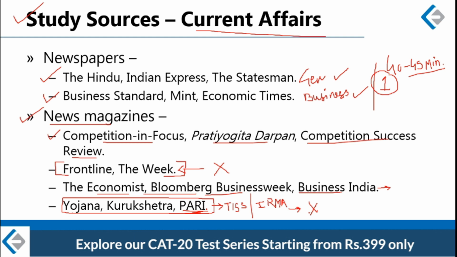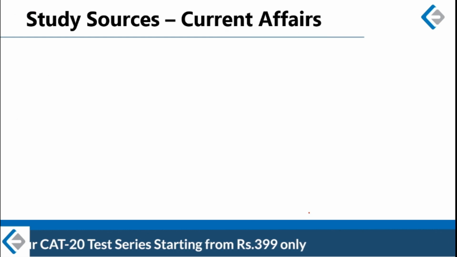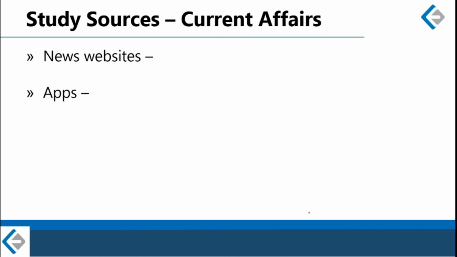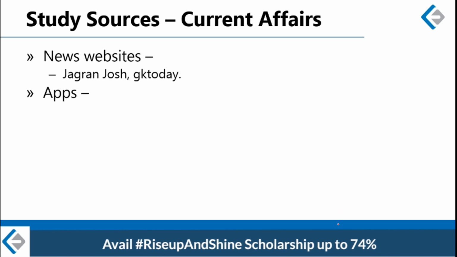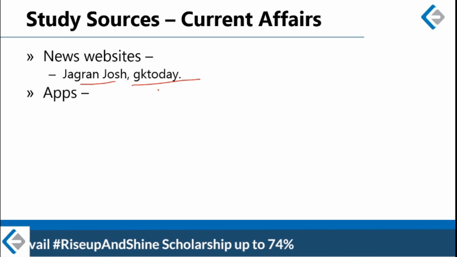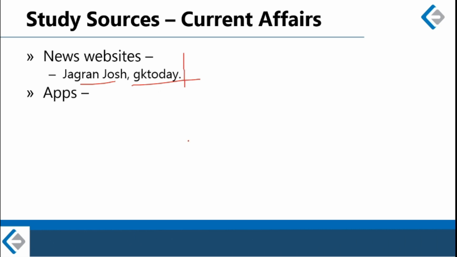Alright, so after newspapers and news magazines, because the whole world has gone digital, let us look at some news websites and news apps. Good quality news websites are Jagran Josh and GK Today. Here you can find daily news as well as a lot of practice current affairs questions.